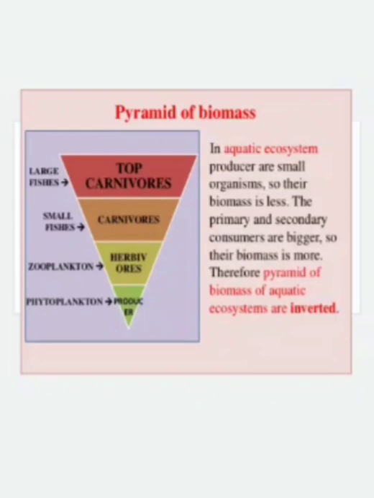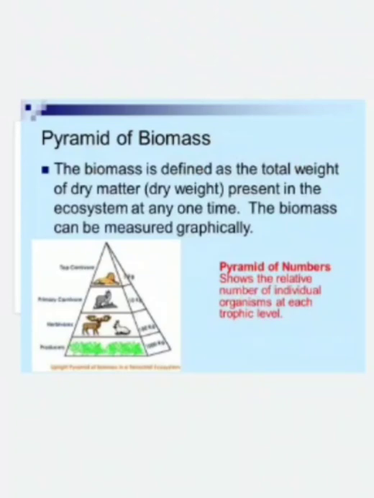Here it is observed that there is a gradual loss of biomass from the base to the apex of the pyramid. Hence, in any aquatic ecosystem, the biomass pyramid is an inverted pyramid. So in an aquatic ecosystem or in a pond ecosystem, the pyramid of biomass is an inverted pyramid. But in any terrestrial ecosystem, the pyramid of biomass is an upright pyramid. So in a grassland ecosystem, a forest ecosystem or a cropland ecosystem, the pyramid of biomass is an upright pyramid.